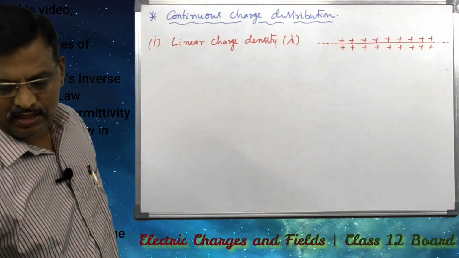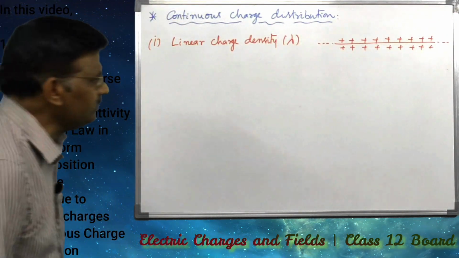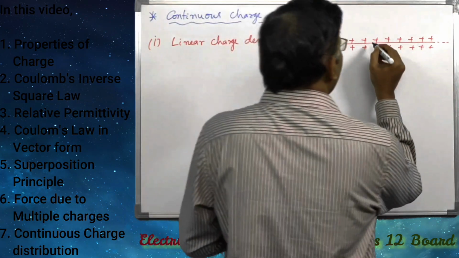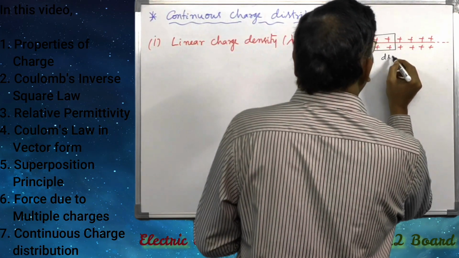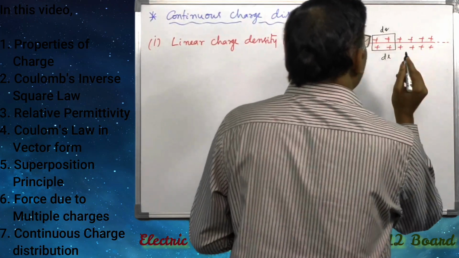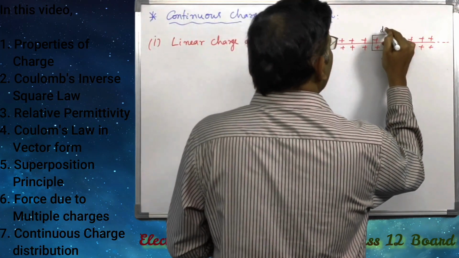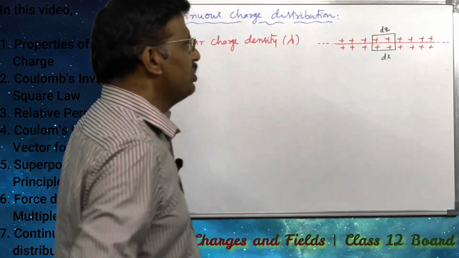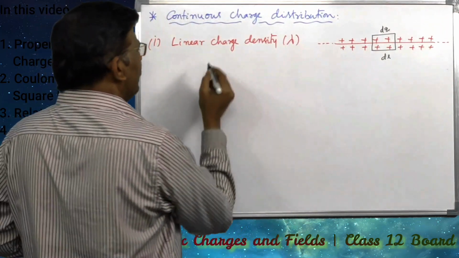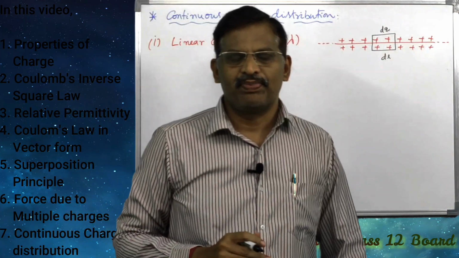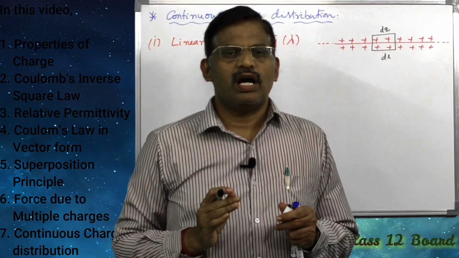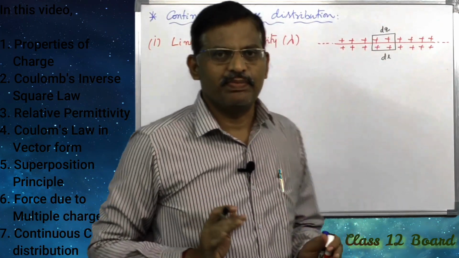As the length of the wire is very long, let us take a unit length, say dl, and let us imagine that dq is the charge on this length dl. Therefore, the linear charge density definition is charge per unit length simply.